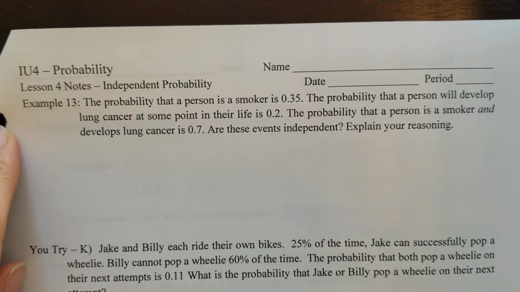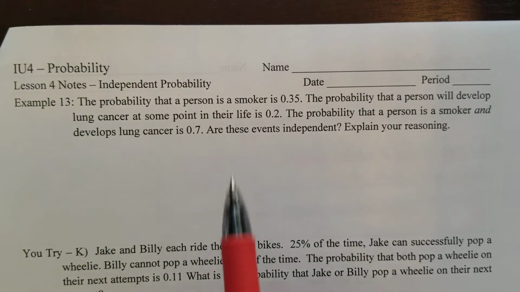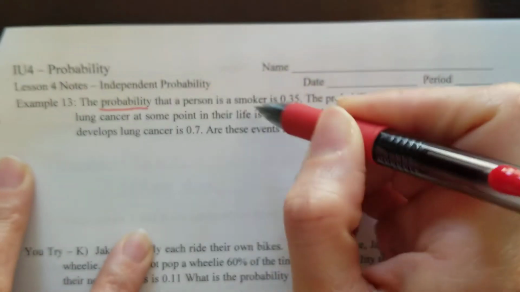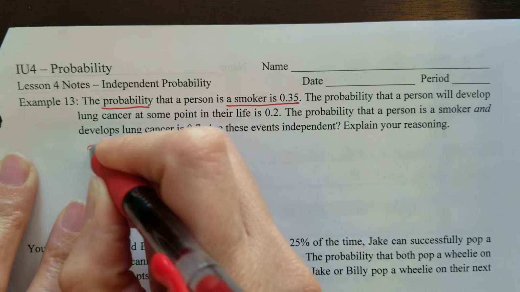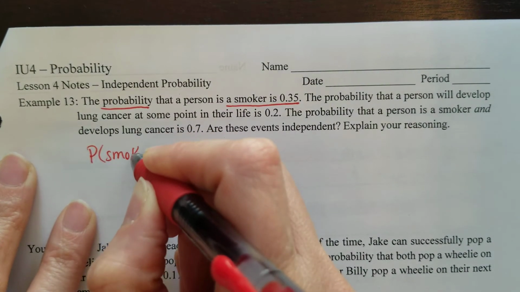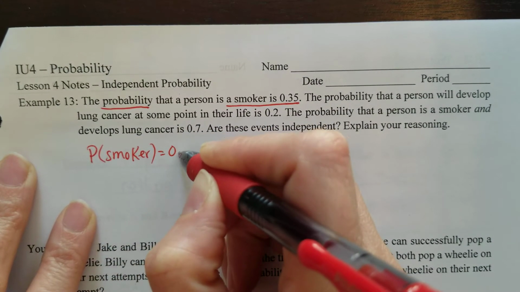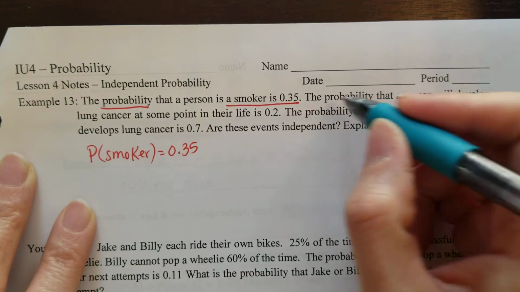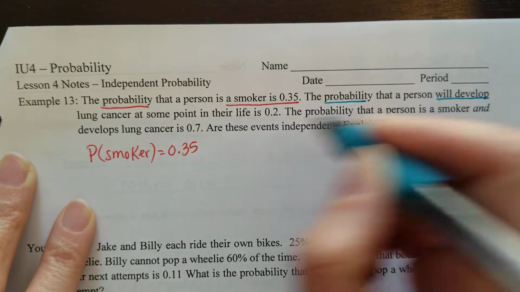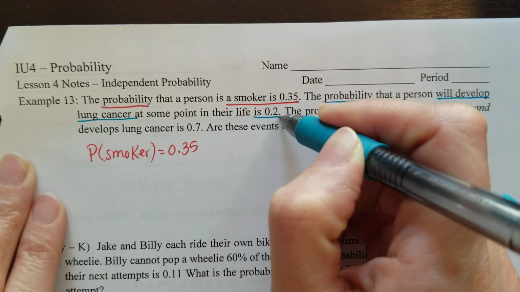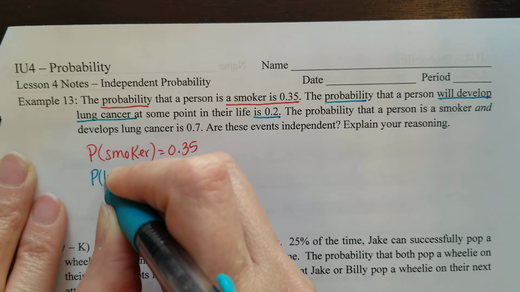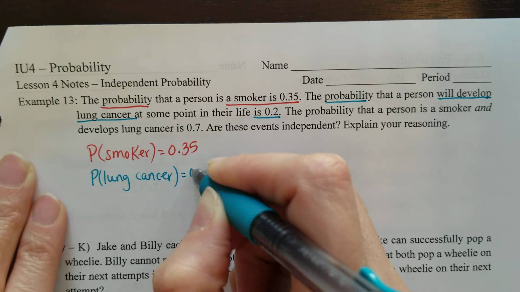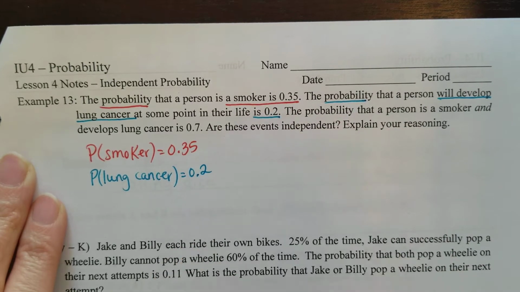Whew, this is the last one, guys. The probability that a person is a smoker is 0.35. Write that down. And it tells me the probability that a person will develop lung cancer is... I'm sorry, not 0.02, 0.2.